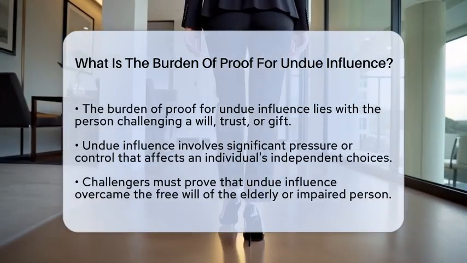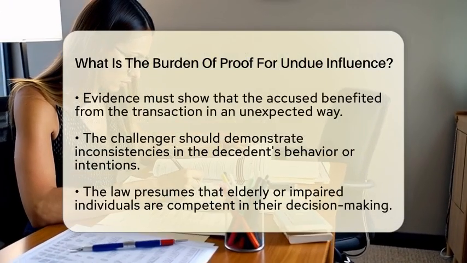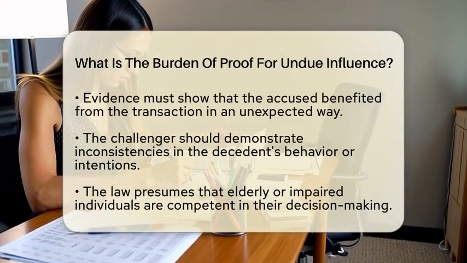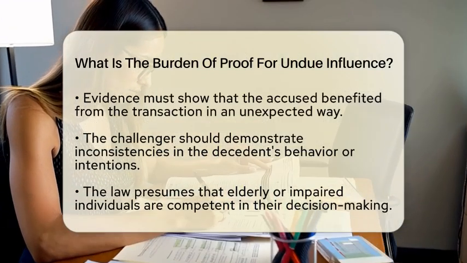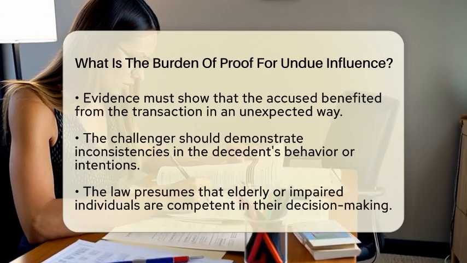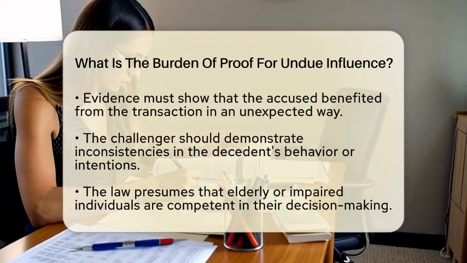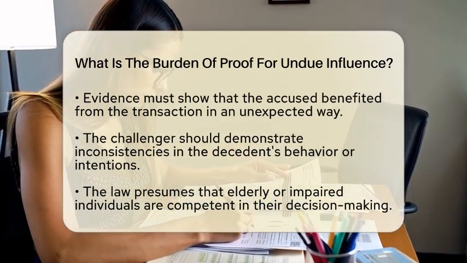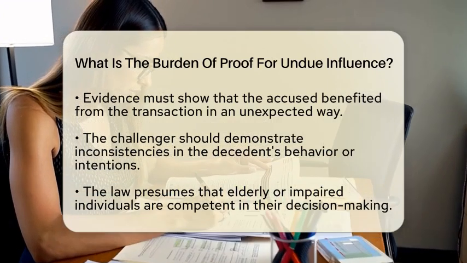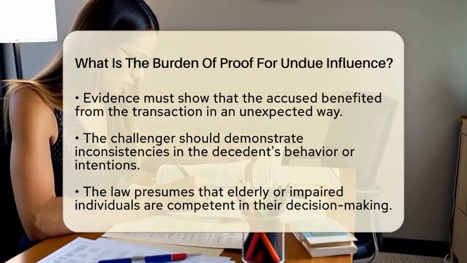To meet the burden of proof, the challenger must show several key elements. First, they need to demonstrate that undue influence was exerted to such an extent that it overcame the free will of the elderly or impaired individual when they executed the will, trust, power of attorney, or made a gift. Next, the challenger must prove that the person accused of undue influence benefited from the transaction in a way they would not have otherwise received. This could mean receiving a larger share of the estate than what would be expected.